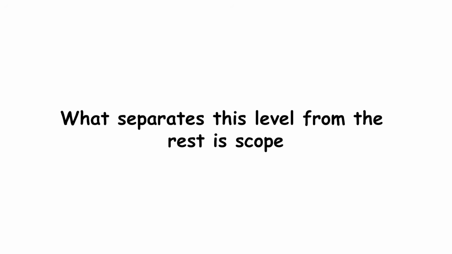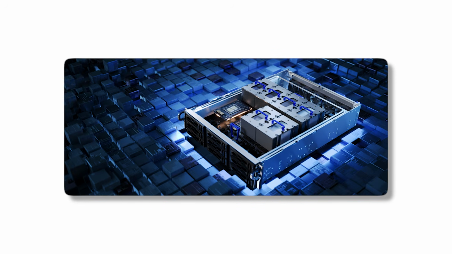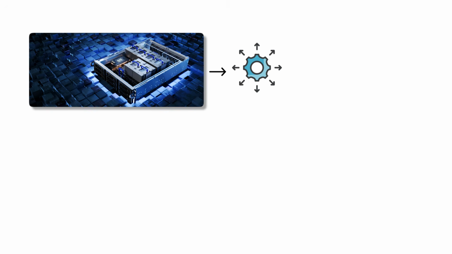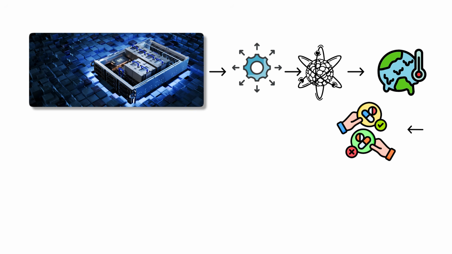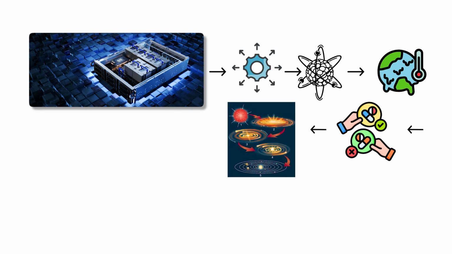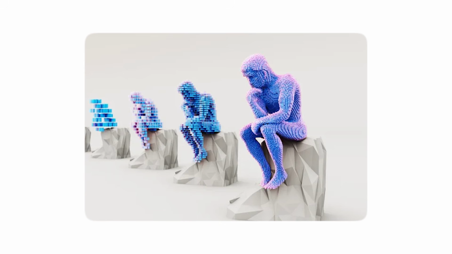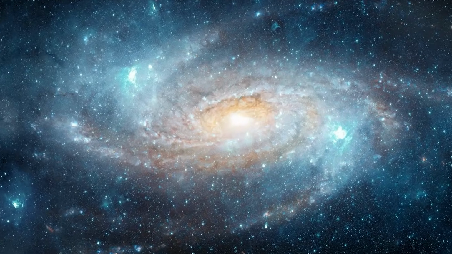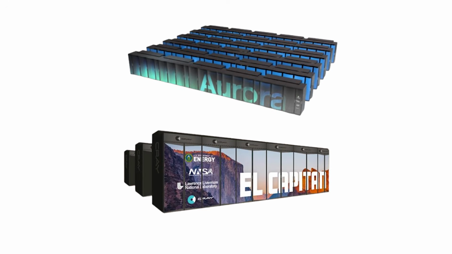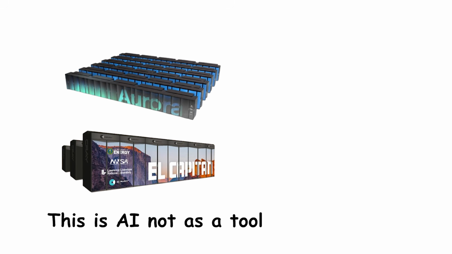What separates this level from the rest is scope. These machines don't just answer questions, they model possibility. They predict nuclear fusion stability, climate dynamics, drug interactions, even planetary formation. They build universes in the time it takes us to refresh a page. You can spot this level when you realize humanity's newest discoveries no longer come from telescopes or microscopes, but from computation itself. This is AI not as a tool, but as a co-thinker.